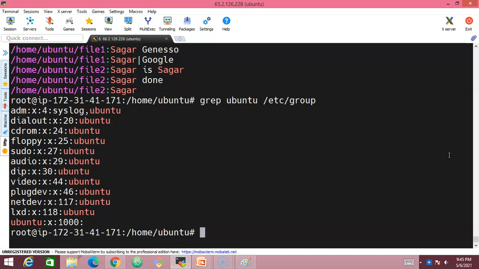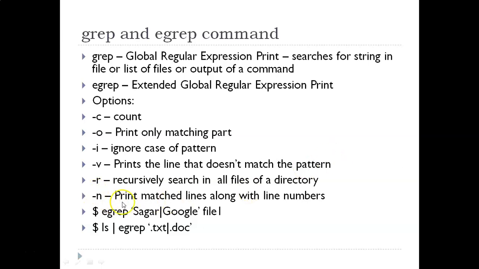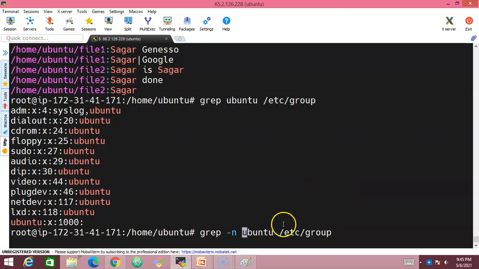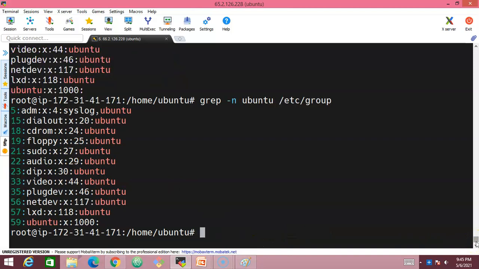If I press the up arrow, it will take you to the previously executed command. So here, grep, I'll give the option -n. Yeah, -n, print matched lines along with the line numbers. Now it is going to print the line numbers of whichever lines match this particular keyword. Let's press enter. See, look at this. It has printed the line numbers as well, along with the matching lines.